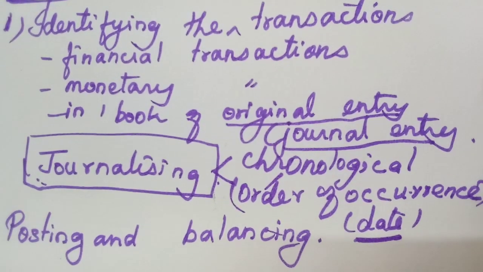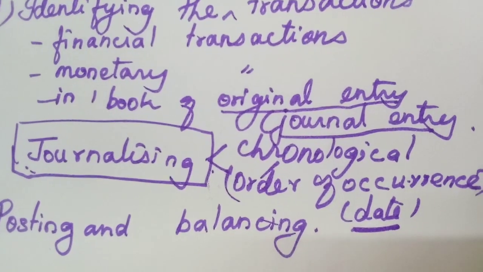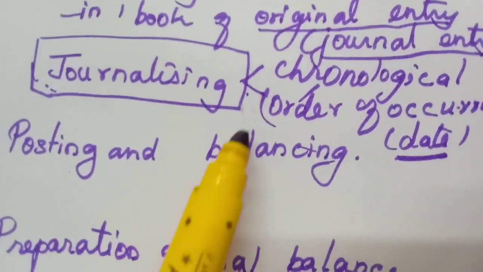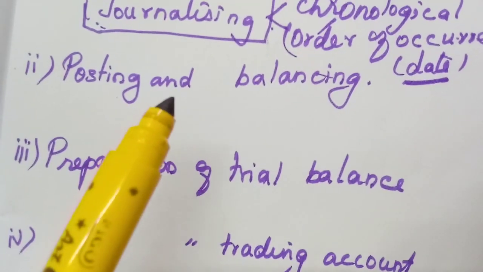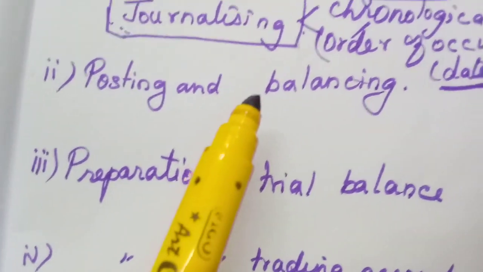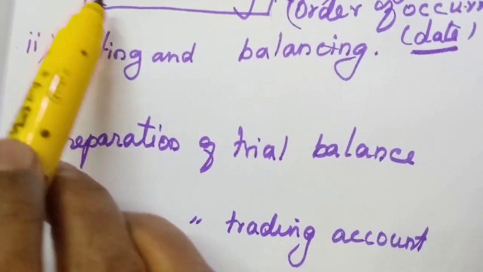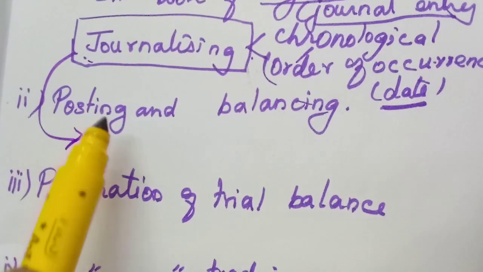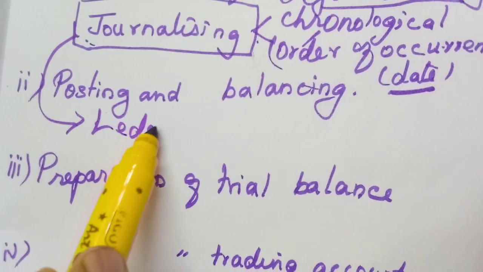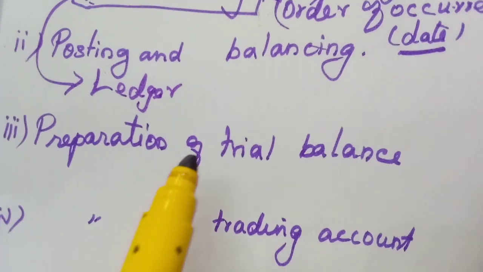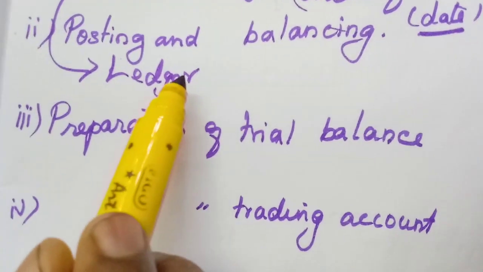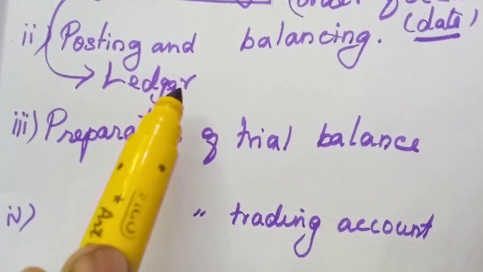Then what is the second step? Posting and balancing. Now we have prepared the journal entries. From these journal entries, we have to transfer them to the ledger. That is called posting. Transferring the journal entries to the ledger is called posting.